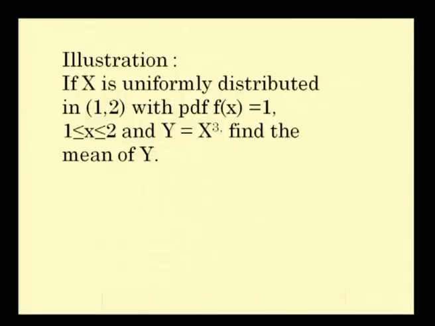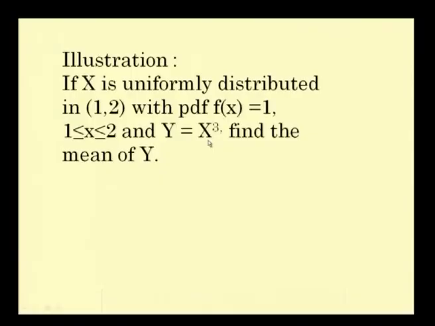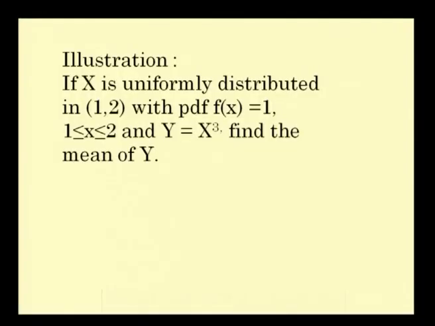The next example is you have to find out the expectation of a random variable y which is equal to x cube when x is a continuous random variable distributed with a PDF f of x equal to 1. This is x is uniformly distributed. This kind of distributions you will be studying later, but f of x is specified. Unless f of x is specified, you have to use the property of uniform distribution and write down its